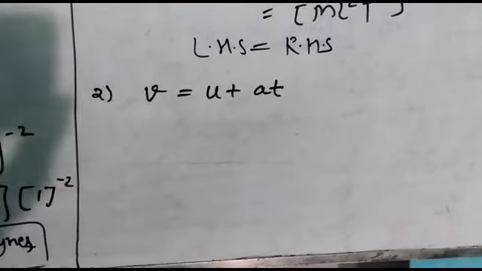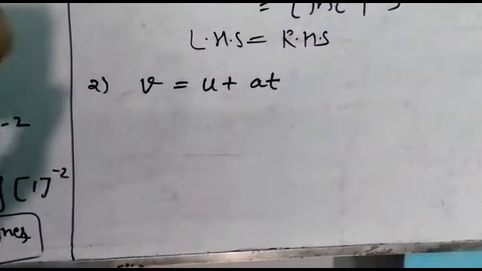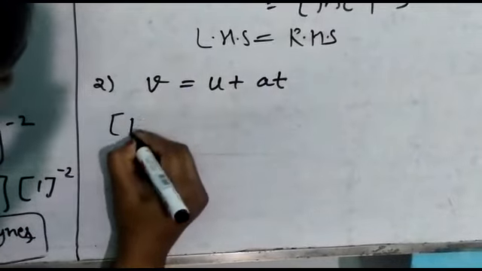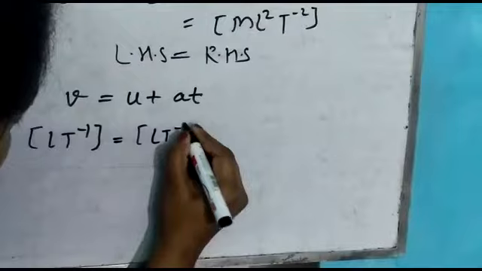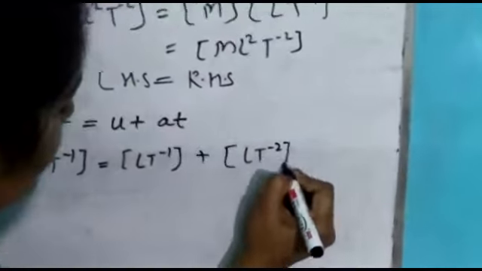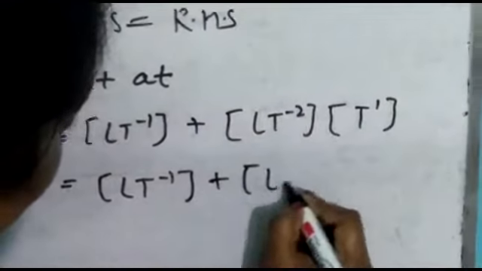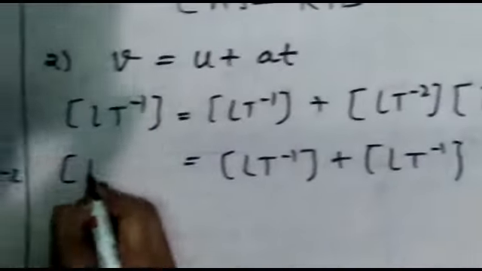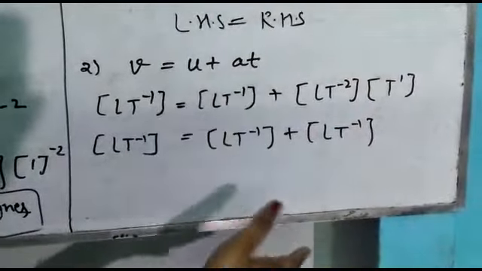Remember one thing always, only those quantities can be added or subtracted which have the same dimension formula. So see this, v is LT minus 1, and for u LT minus 1, and here acceleration LT minus 2, and for time T to the power 1. So this is LT minus 1 plus LT minus 1, and here also LT minus 1. Remember, we don't need to add this. This is not a mathematical proving.